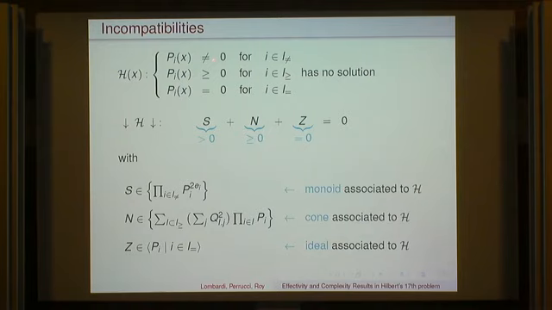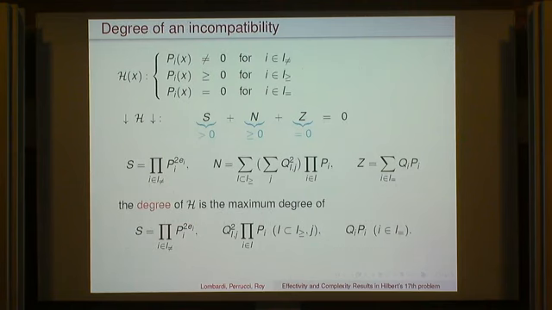has no solution. But of course, what's complicated is, given the fact that we know that there are no solutions, how do we produce this expression here? Okay. And we need to define the degree, because at the end I told you I'll get a degree, so we need to be able to follow the degree. And it's kind of strange because S plus N plus Z equals 0, so what is the degree of something which is equal to 0? You need to have some syntactical description of the degree, so you take all the pieces that appear. So S is just one piece, then N is a sum of pieces, Z is a sum of pieces, and you define the degree of H as the maximum degree of all these different pieces, whose sum is equal to 0.